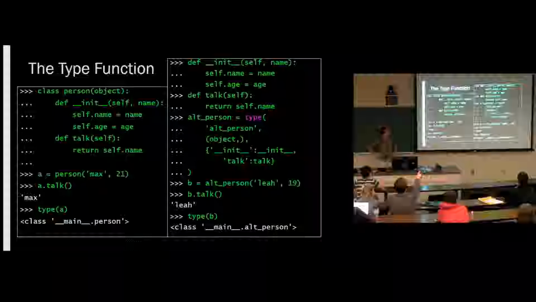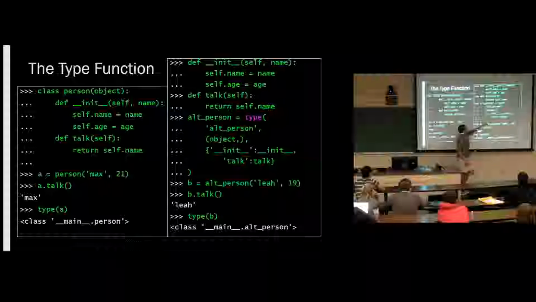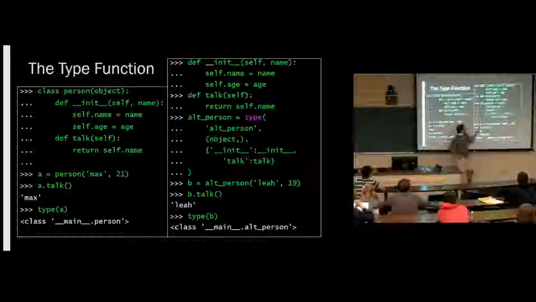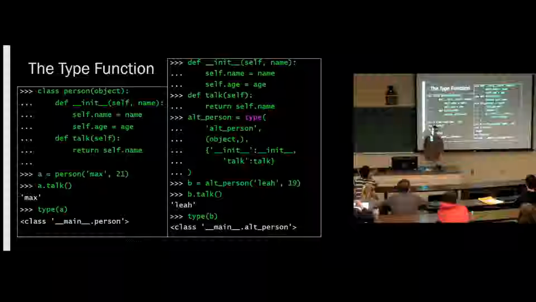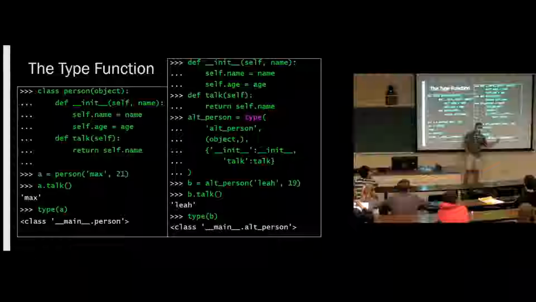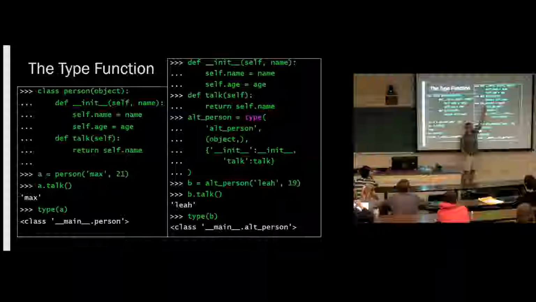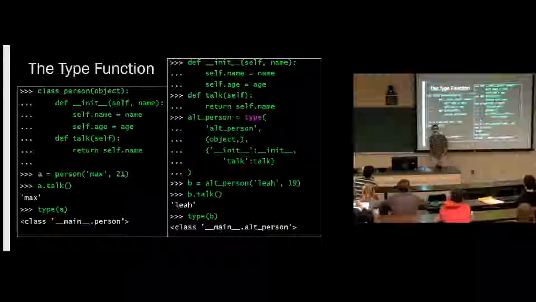What happens when you wrote alt person equals type alt person? Those match right now, but what if they don't match? Which one would be the one to use? Good question. So basically, let's say we called this foo, but we still passed in the alt person here. Then when we make an instance here, we would use foo, right? Because that's what the variable name is. So what's the purpose of the alt person? Well, when we call type of B, we would get alt person. So there's 2 things going on here. There's the name of the class, alt person. And then there's the variable through which we're referring to that class. And they don't have to match.